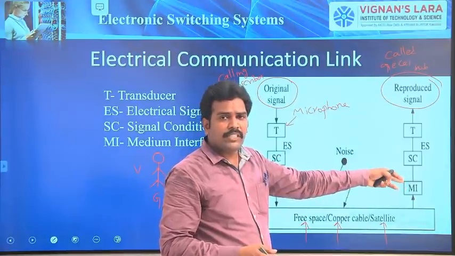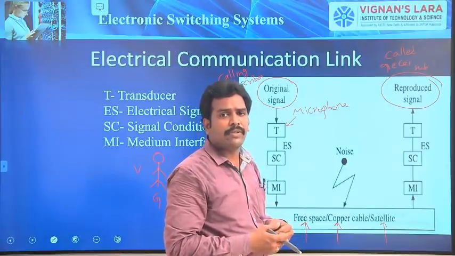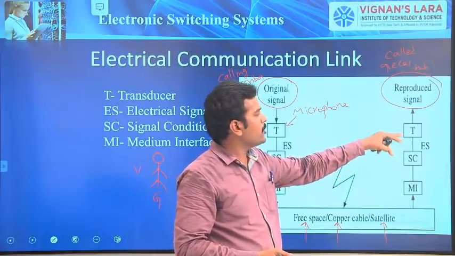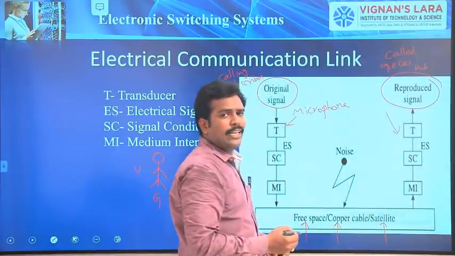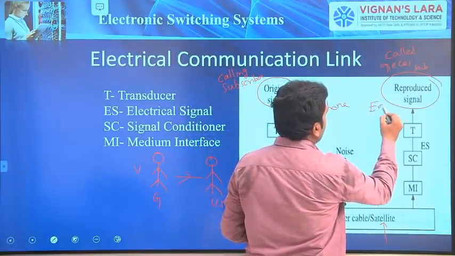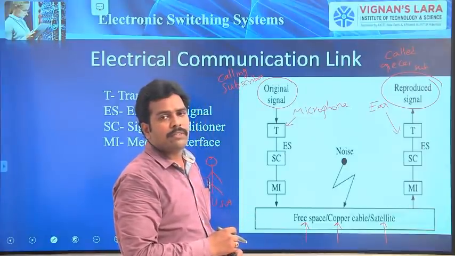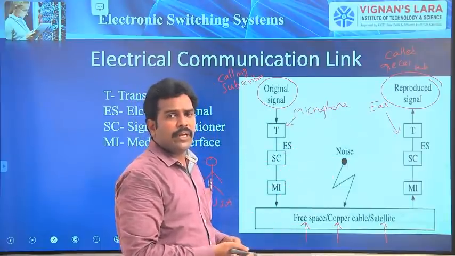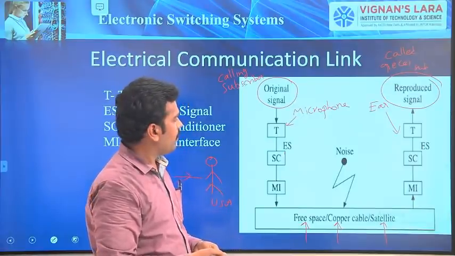At the receiving end, again we have to convert those electromagnetic waves into electrical pulses with the help of some MI. What is MI? Medium interface. That means a receiving antenna is going to act as the MI, medium interface. Then we have to condition the signal, and again a transducer to convert these electrical signals to voice. At the receiving end, how to convert electrical signals to voice? An earphone. An earphone is a transducer which converts the electrical signals into sound waves. The operation of the microphone and earphone we'll discuss within 5 minutes, while explaining the concept of simple telephone circuits.